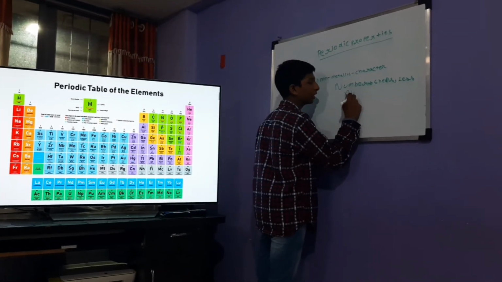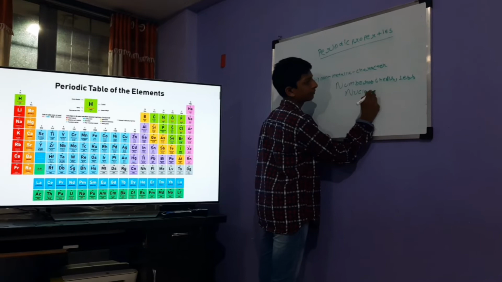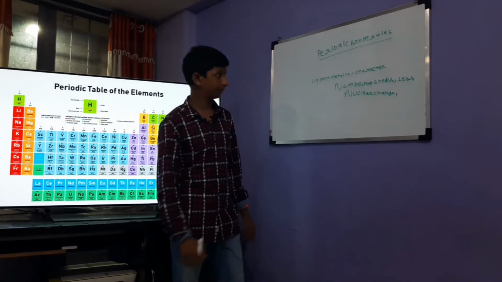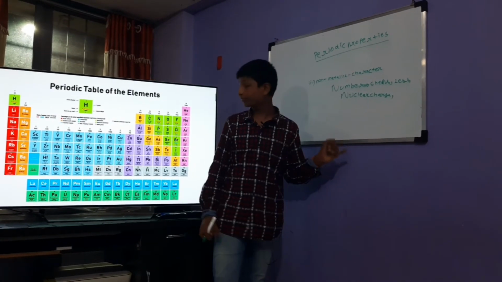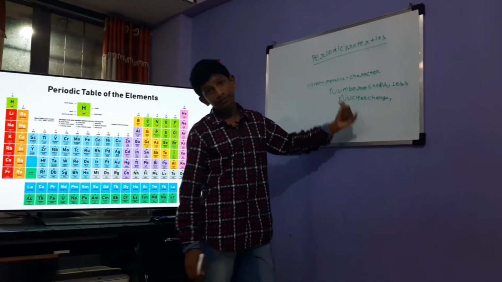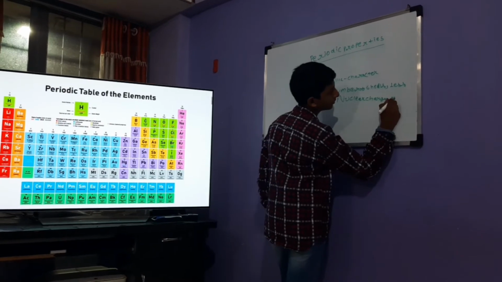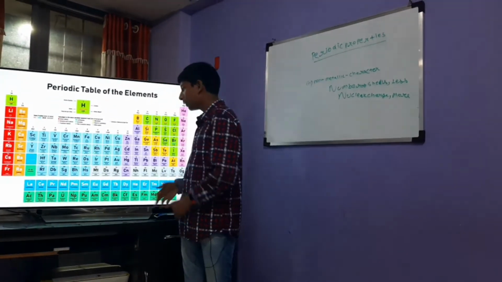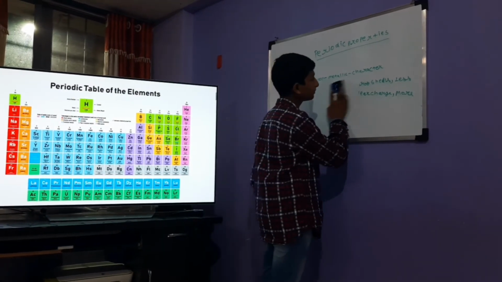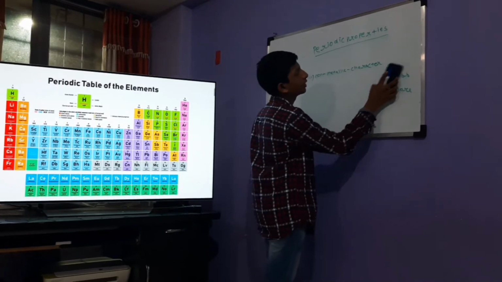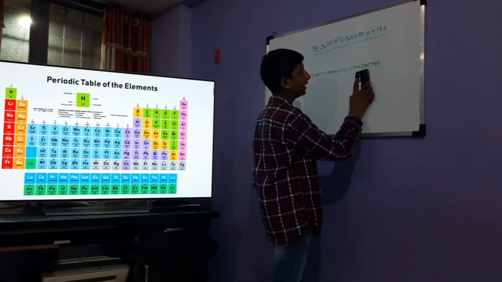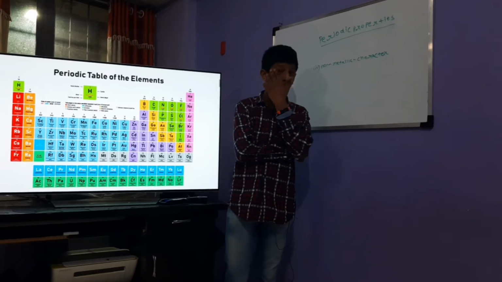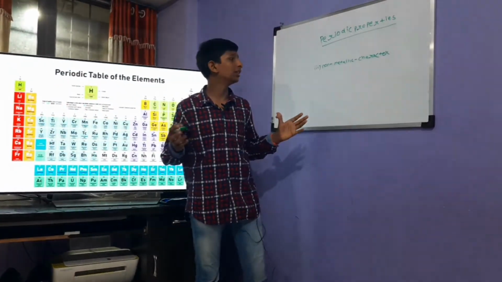And nuclear charge, I am again rushing here a bit because the video is becoming lengthy. The more the nuclear charge, the more the non-metallic character. Why? Because with more nuclear charge, electrons will not be lost easily, and in fact electrons will be gained. So the more the nuclear charge, the more is the non-metallic character.